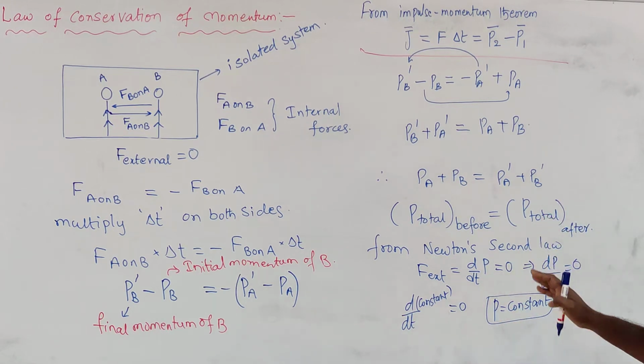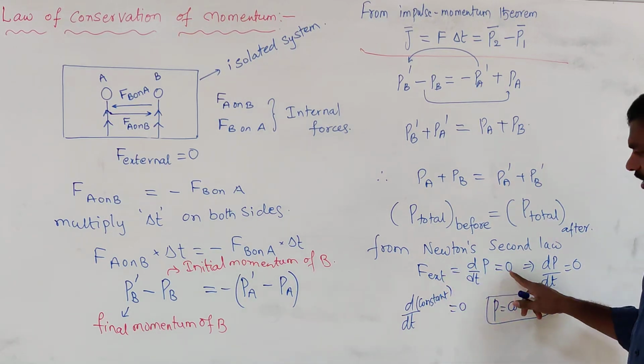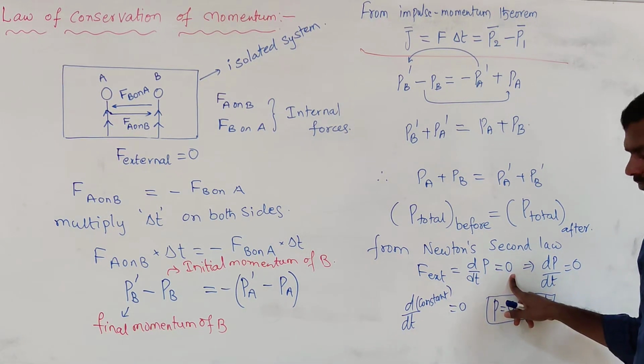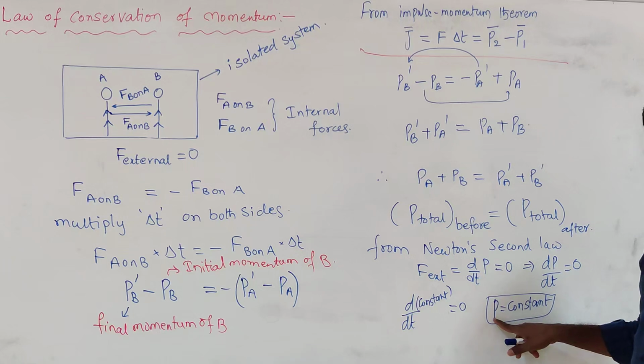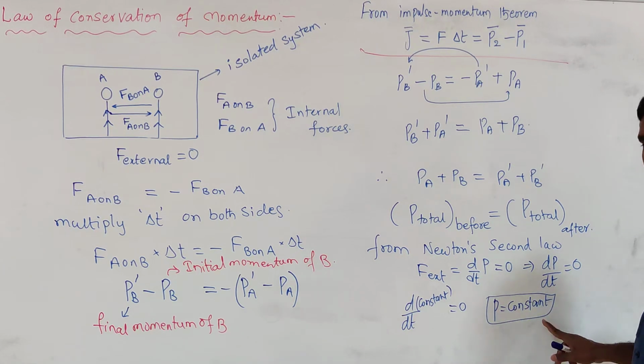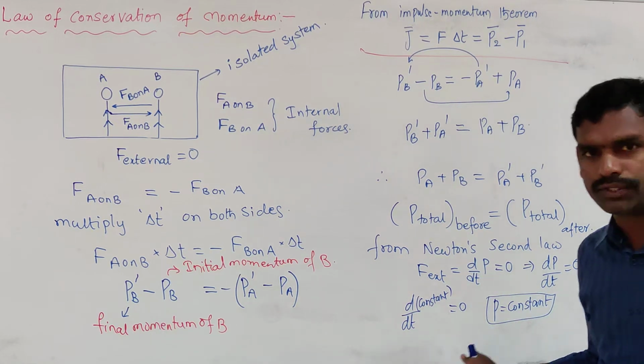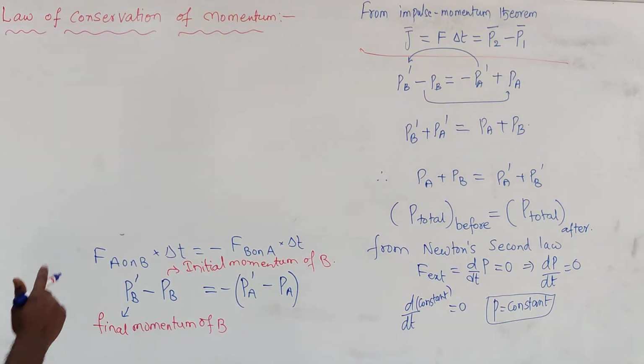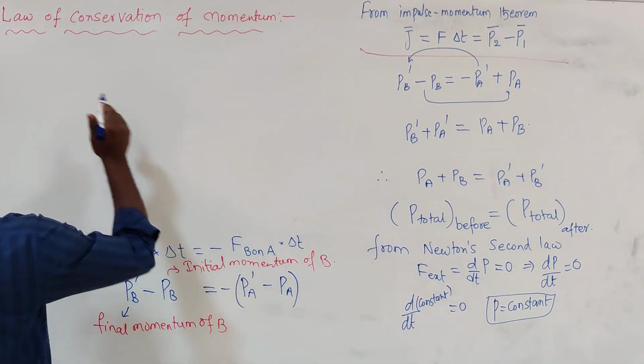We can define the law of conservation of momentum like this. If no external forces are acting on the system, the total momentum of the object is conserved, a constant of motion. Now I am drawing the conclusion.